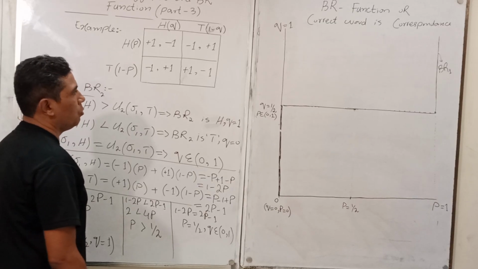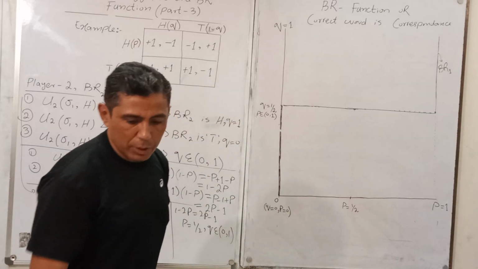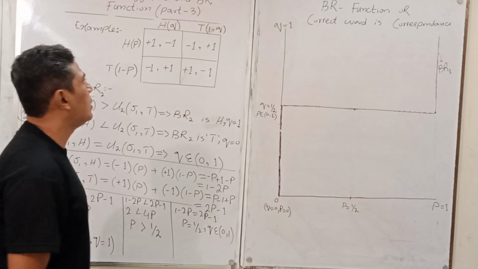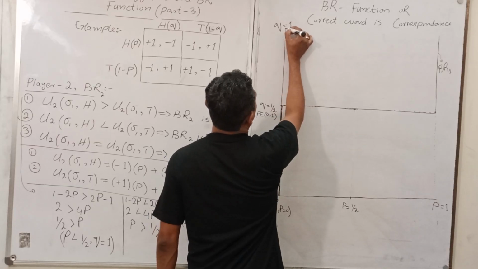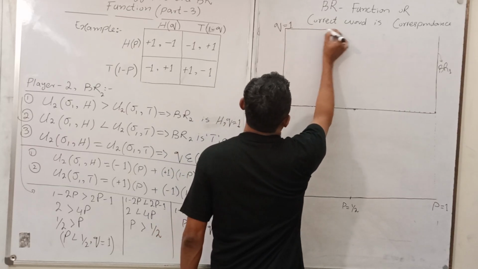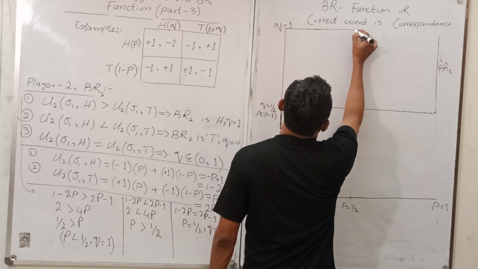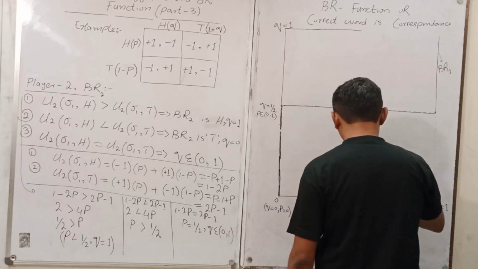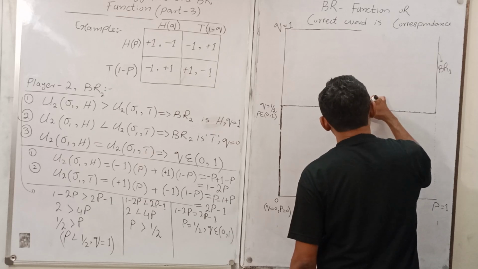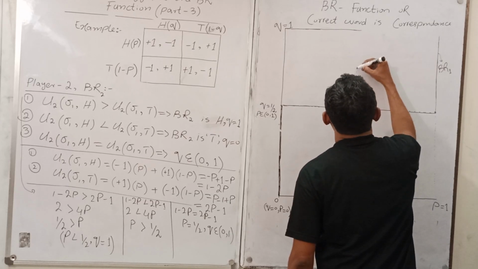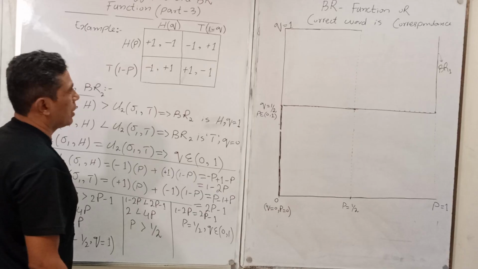So what does it mean? It means that if the value of p is less than 1 upon 2, then the value of q is 1. So less than 1 upon 2, so this one. Clear?